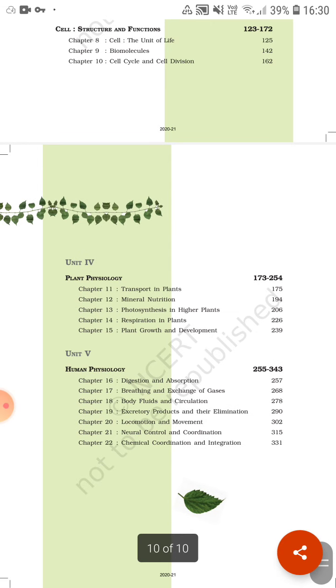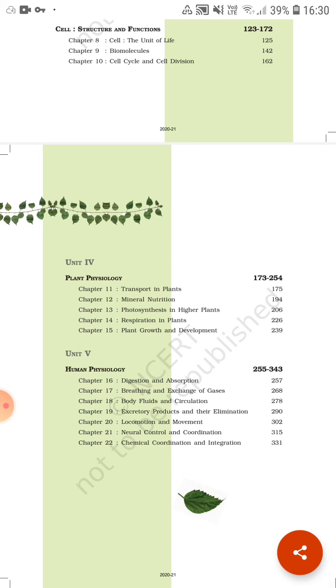Fourth unit is about plant physiology. It again has 5 chapters. In the first we will cover transportation, how the transportation of various components takes place within the plant. And in chapter 12, the most important, you can say, we will study the food of plants in simple language: mineral nutrition, what type of nutrition is required for plant growth.